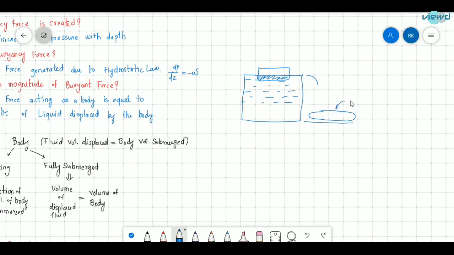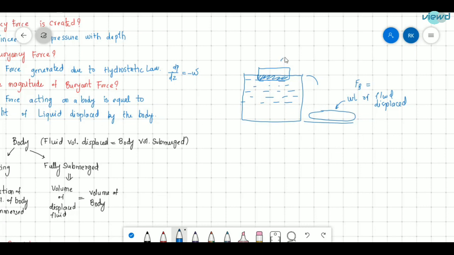If you measure the weight of this fluid displaced, that will be equal to the buoyant force. That is what it is referring to.